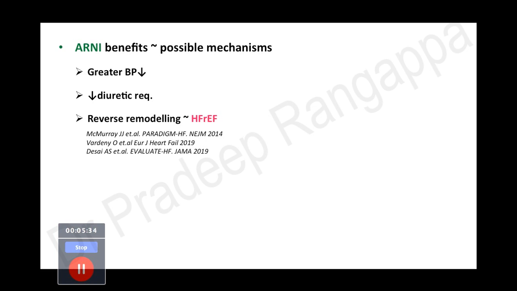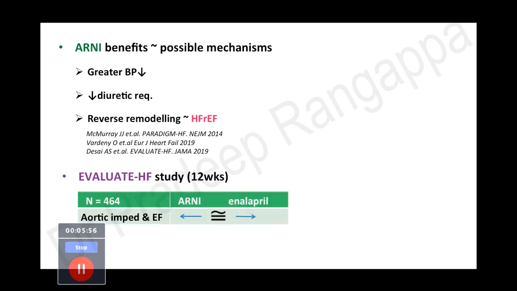And there was a reverse remodeling in patients with heart failure with reduced ejection fraction. So these were the three important components which conferred benefit in heart failure: greater blood pressure reduction, which is good for heart failure, reduced need for diuretics, which is good, and a reversing of the remodeling, which is also very important in heart failure. All these three were achieved with ARNI.